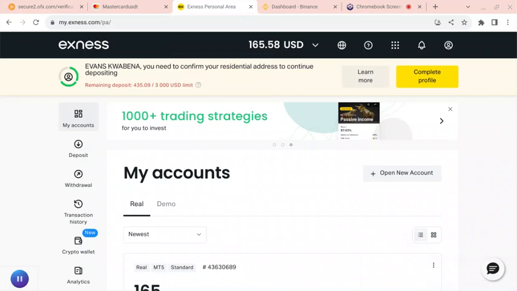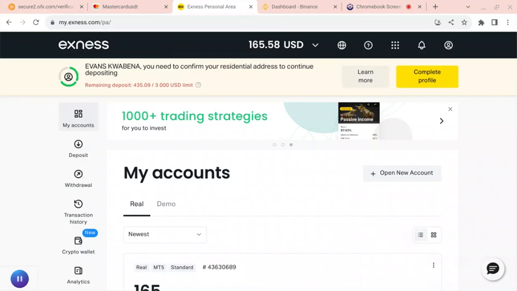So today I'll be showing you three apps. You'll be doing Exness to Binance arbitrage and make a profit. That's what you'll be doing. So please focus if you want to understand, and if you don't understand, you can chat me or join my mentorship and I'll guide you through it.